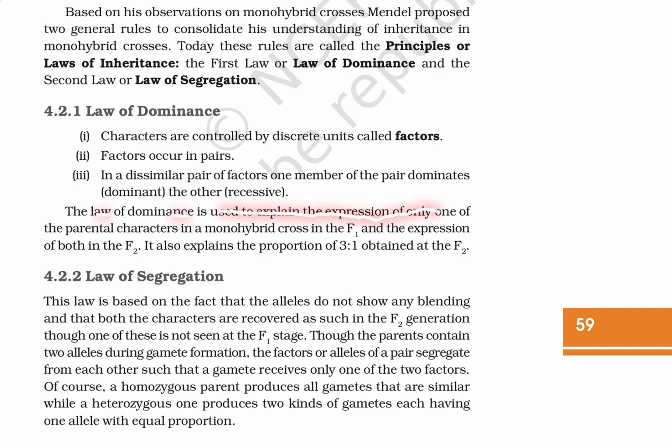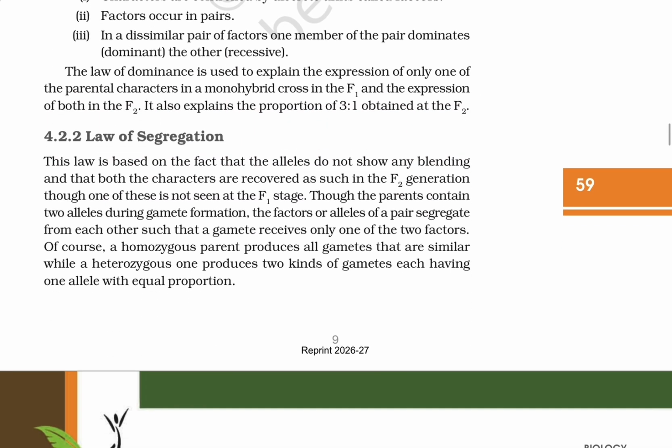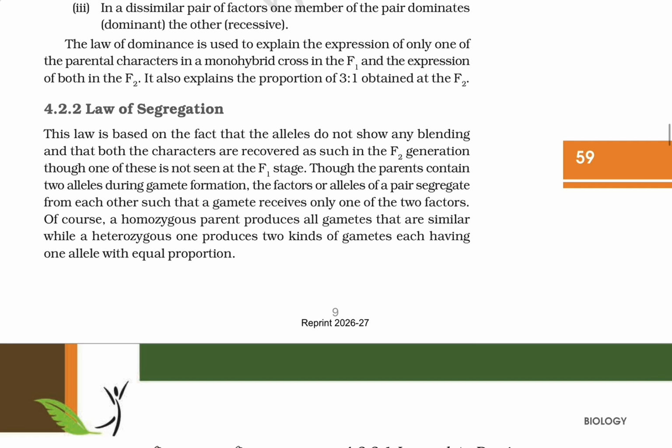The law of dominance is used to explain the expression of only one of the parental characters in a monohybrid cross in the F1, and the expression of both in the F2. It also explains the proportion of 3:1 obtained at the F2. Law of segregation: this law is based on the fact that the alleles do not show any blending and that both the characters are recovered in the F2 generation, though one of these is not seen in the F1 generation.